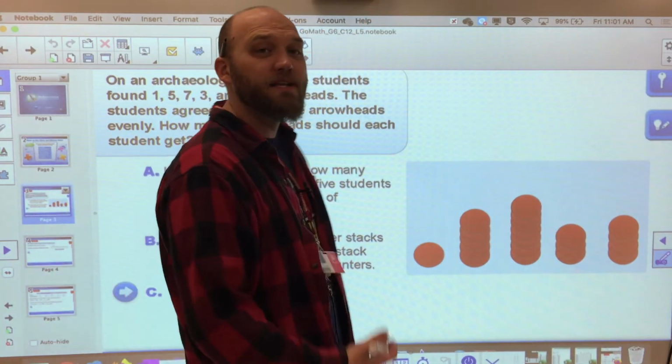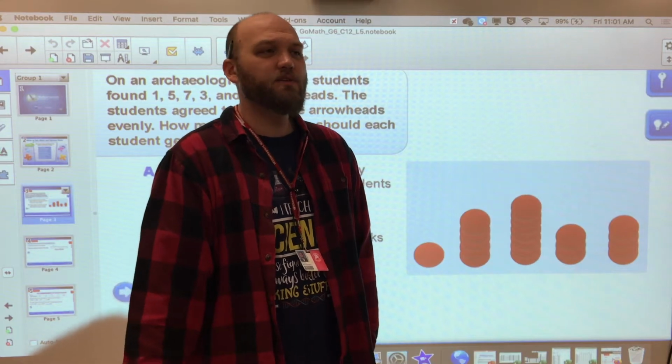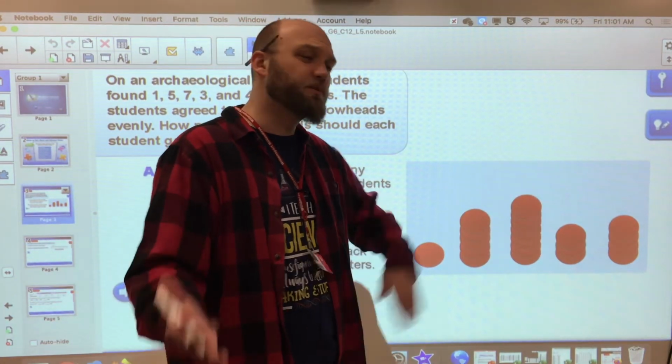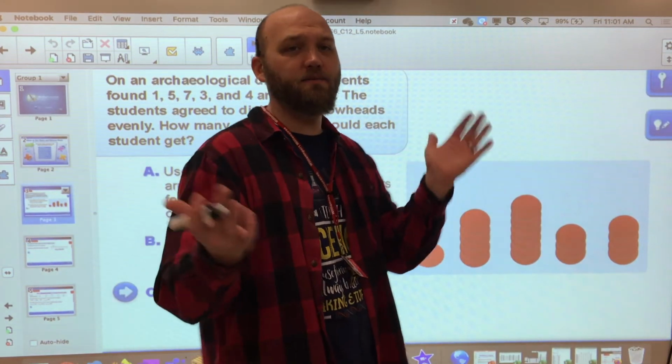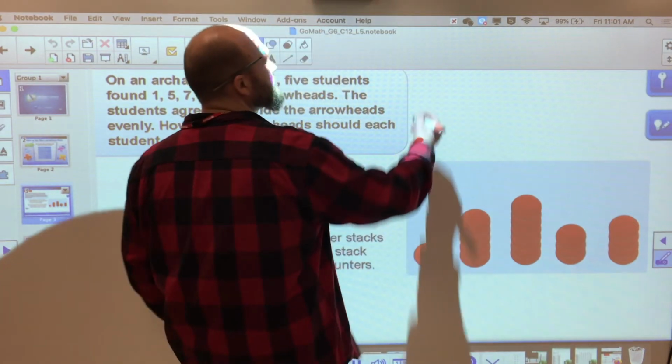So I want to find the average. What's the average number of arrowheads they found? So somebody goes, well, how'd they make out? You go, I don't know. They found about this. It's a good representation of everybody on that scale. You could certainly say between 1 and 7, but let's take all our data points.